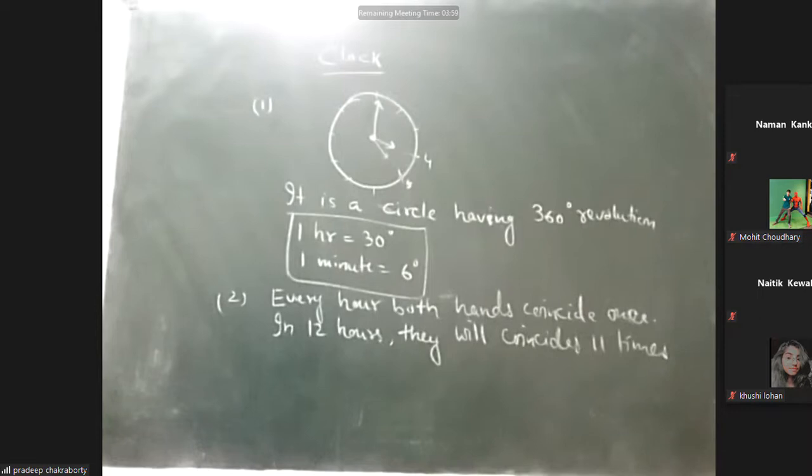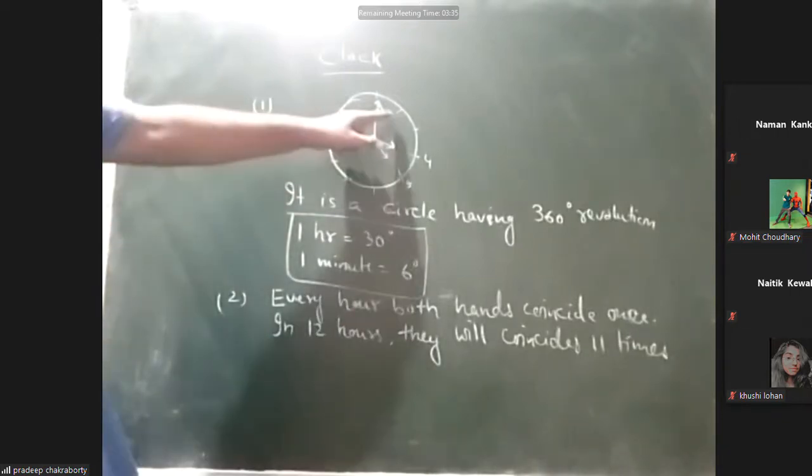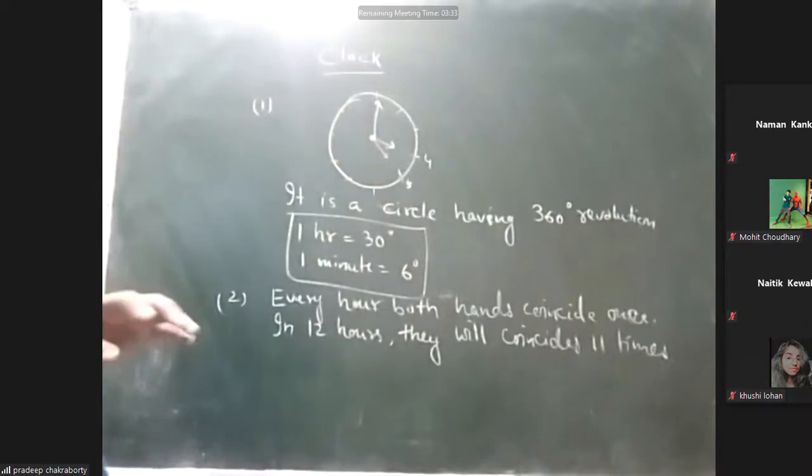It happens because of only one such incident between 12 and 1 o'clock. So in every hour it is coinciding one time, but in 12 hours it is not coinciding 12 times. It will coincide only 11 times because when it is 1 o'clock, at that time they are not coinciding. The hour hand will be at 1 and the minute hand will be at 12. So only at that time it is not coinciding. Otherwise, every time it is coinciding one time.